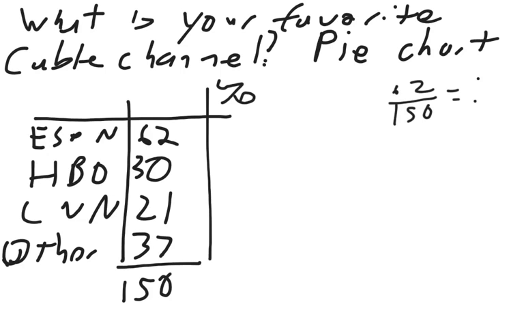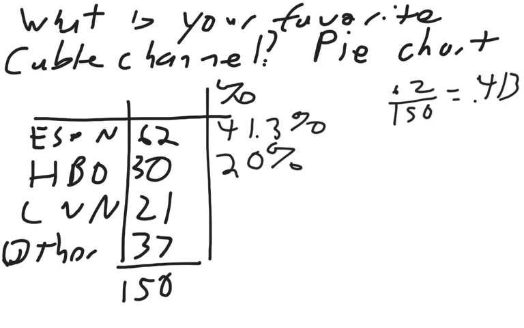That's 0.413, so we got 41.3%. So for 30, we got 20%. For 21, we have 14%. And for the last one, we have 24.7%.